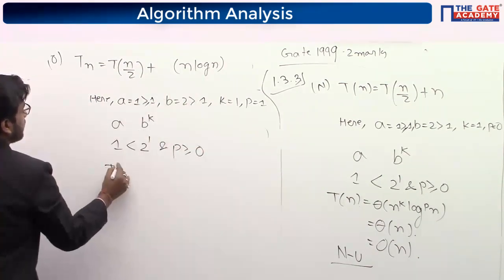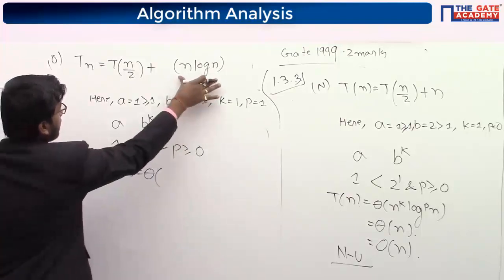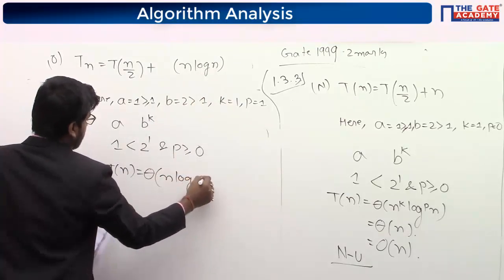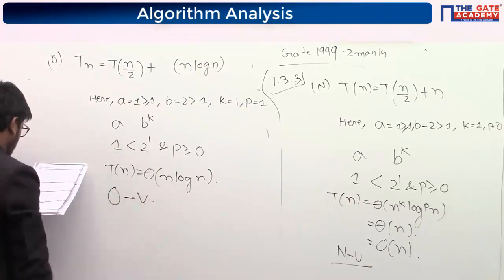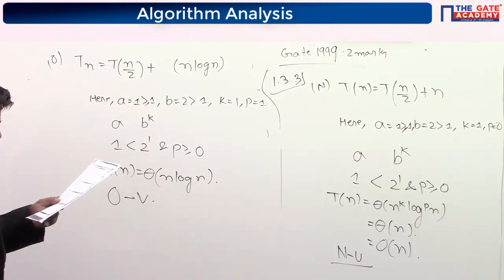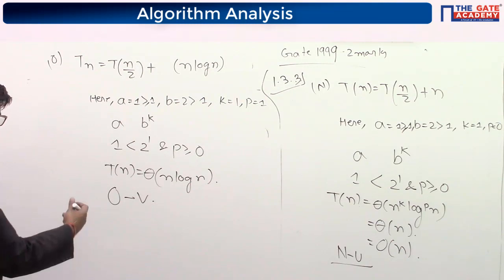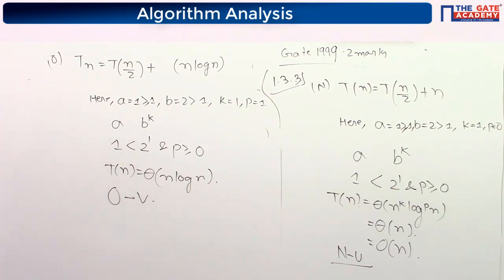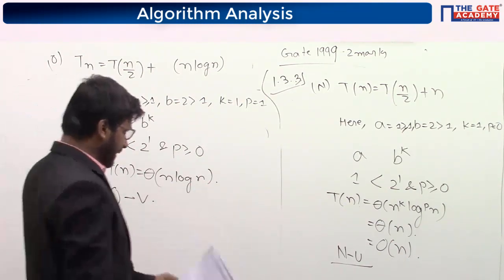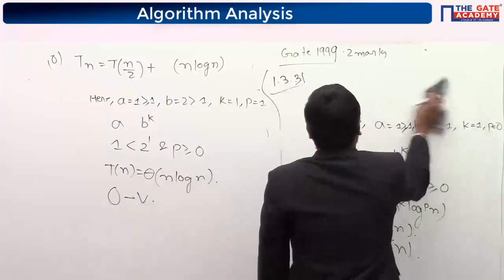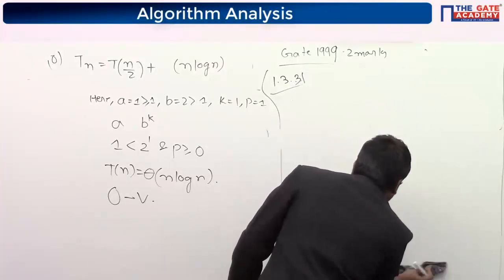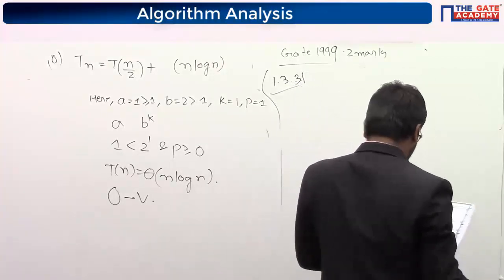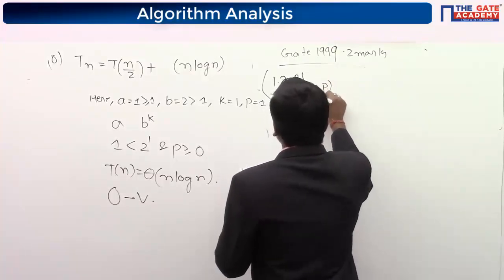So it will be T(n) equal to whatever it is on the right hand side, that plus n log n. So O is V. So by this we can eliminate the option B. So D is the correct option, but let us see the last one also. By doing these three only we can eliminate the options and we can select D as the correct one, but let us also do the last one. Anyone having any doubt? Now P we are going to see.